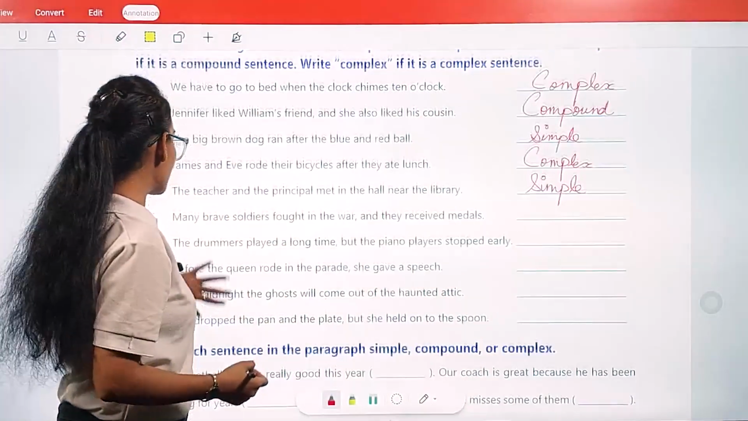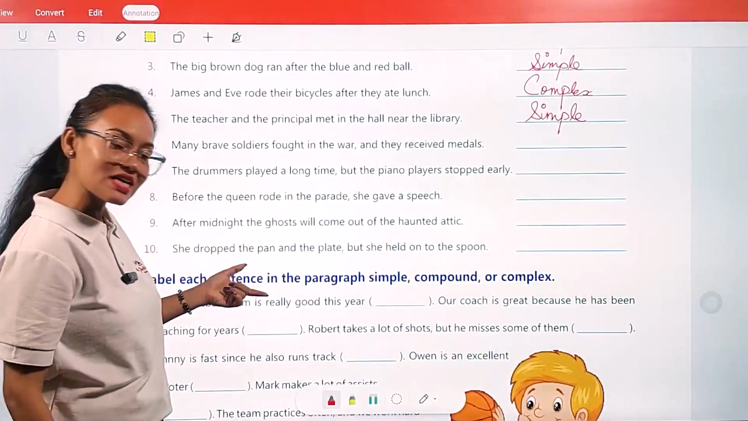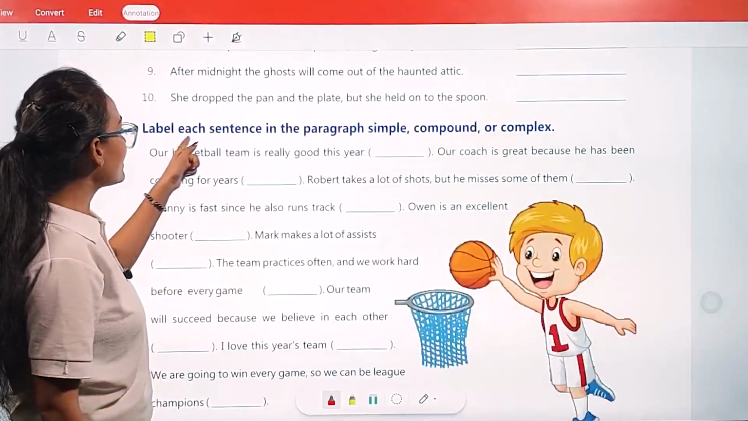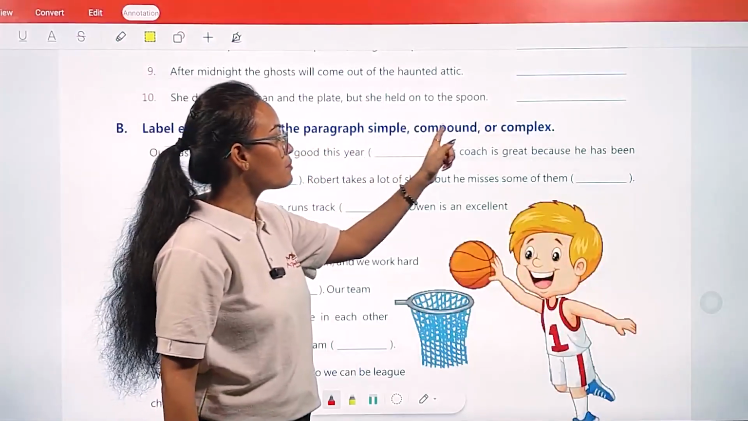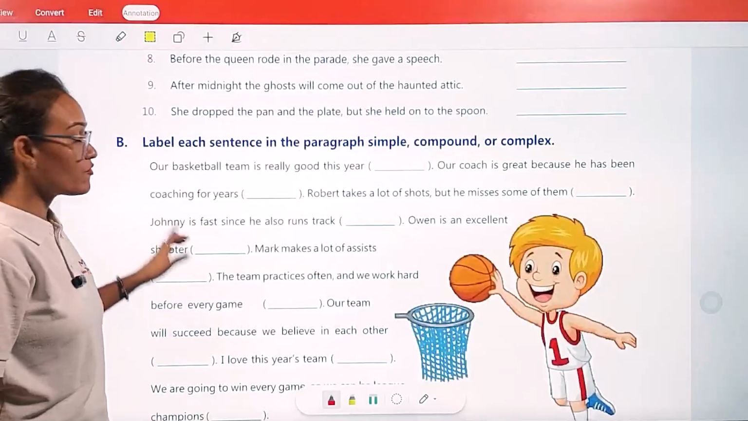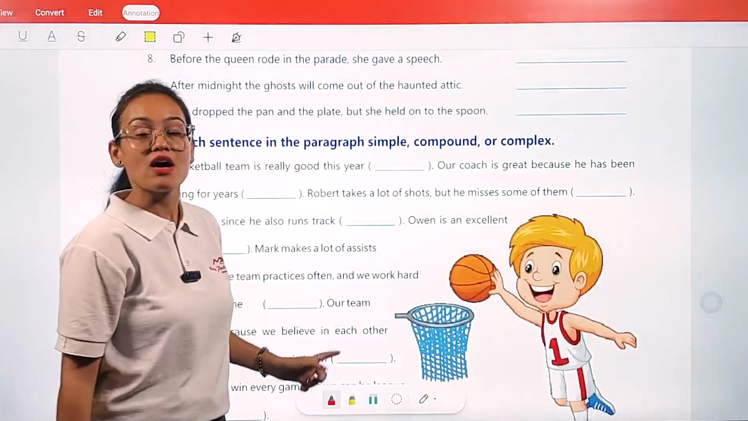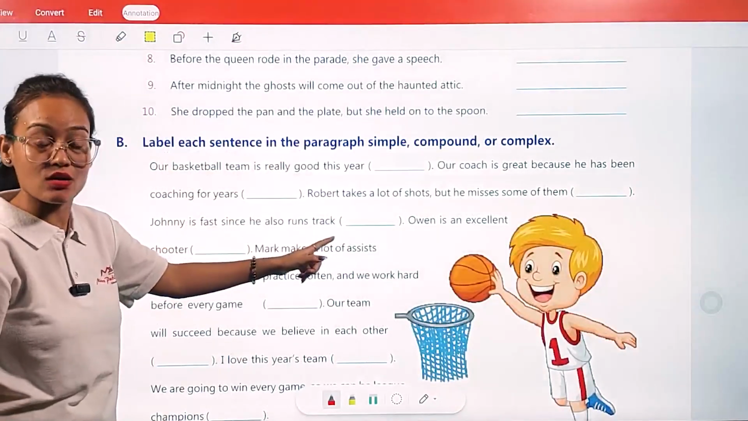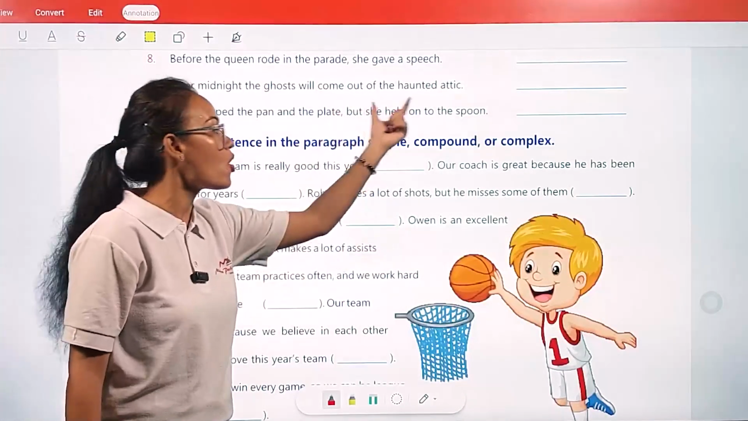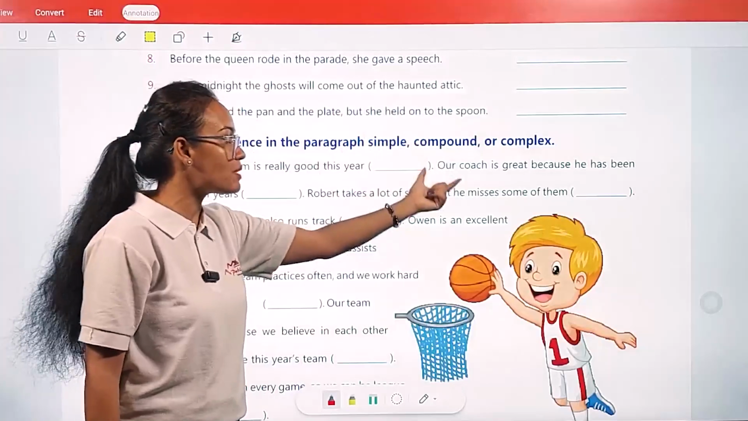So my dear students, in this way you are going to complete the rest of the sentences. Now part B: label each sentence in the paragraph as simple, compound, or complex. Here, my dear students, our paragraph is given. First of all, you have to read this paragraph. According to each line, you are going to write whether this line is in its simple form or in its compound or complex form.